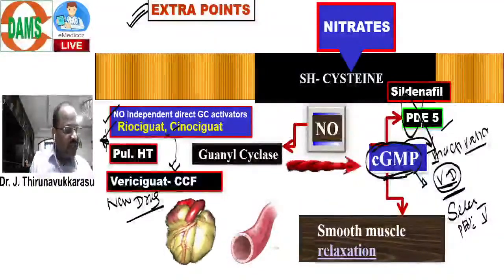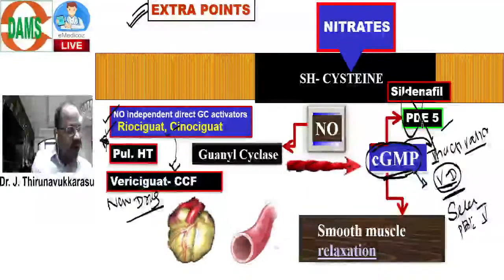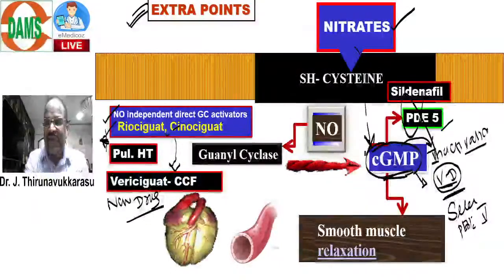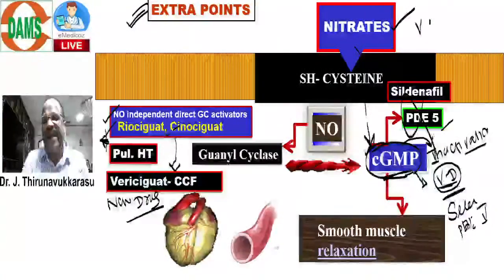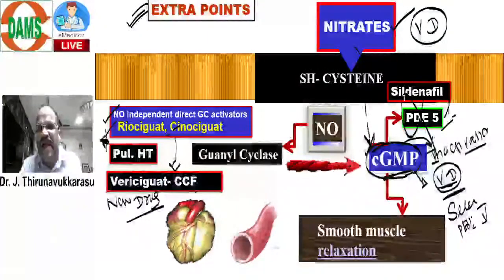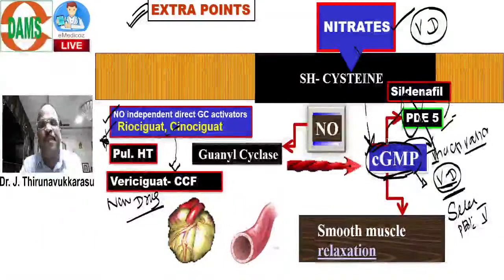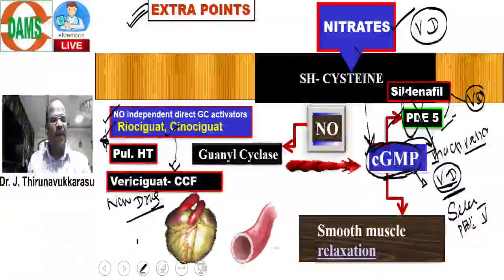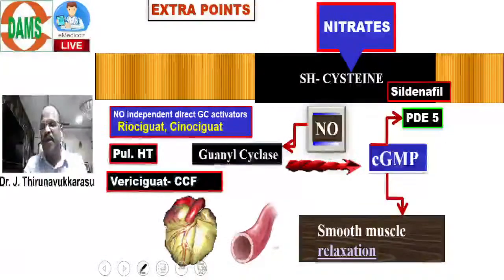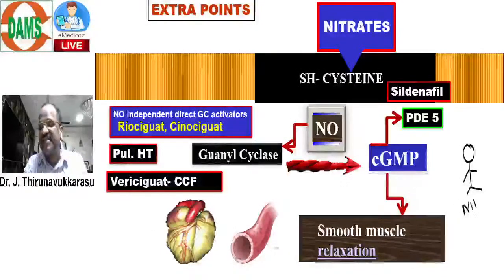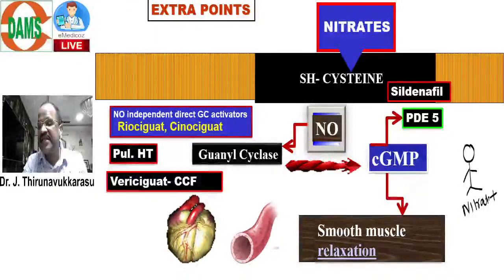Okay, in this case, one more very interesting question. Look at this point. Nitrates act by accumulating cyclic GMP, thereby causing vasodilatation. And now we are discussing sildenafil, a PDE5 blocker acting by accumulating cyclic GMP. So this also causes vasodilatation. Now, a wonderful point I want to tell you. Suppose a person is taking nitrate tablets plus sildenafil tablets.